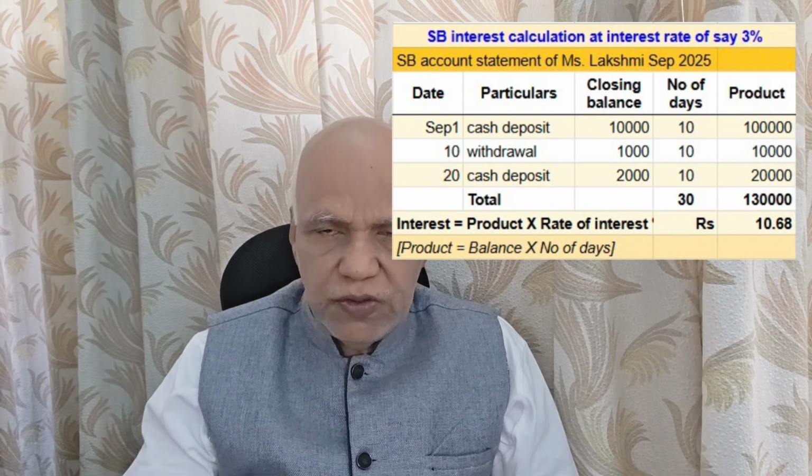Of course, this interest is also, as per the Income Tax Act, chargeable for income tax. That we will see in a separate episode. And there is another concept about zero balance accounts or minimum balance requirement. The zero balance account of the Government of India popularized the banking habit, enabling anybody to open an account even without any money credited to it. Initially, when we wanted to open a savings account, banks were requiring some minimum amount to be deposited.